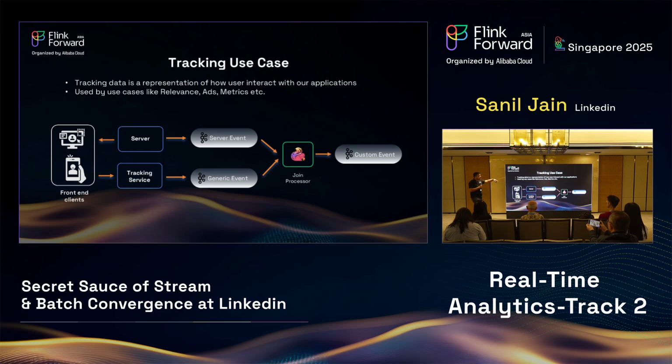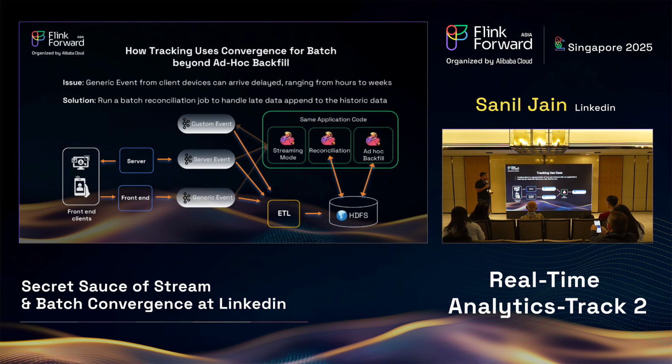And the tracking event itself is derived by using the server and generic event side join. So there's a Flink processor that joins these two events and generates the actual tracking event, which these application teams can use. So now let's see how they use Convergence. They have this as their nearline job that's generating real-time data and real-time tracking events.